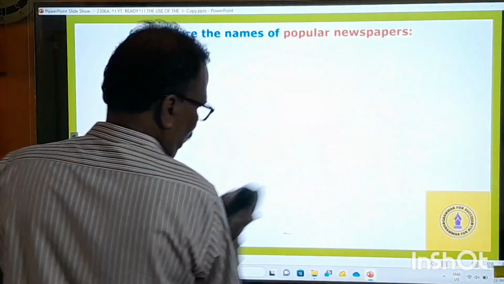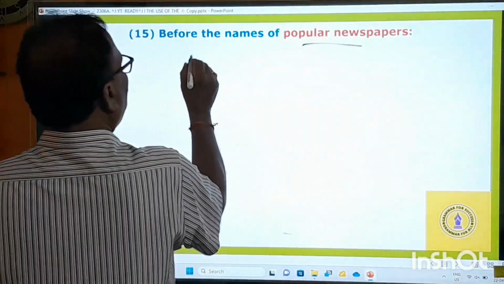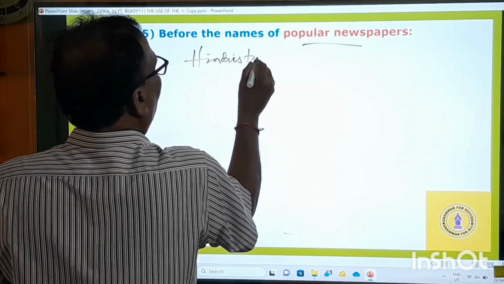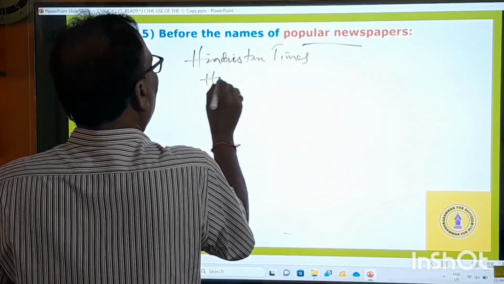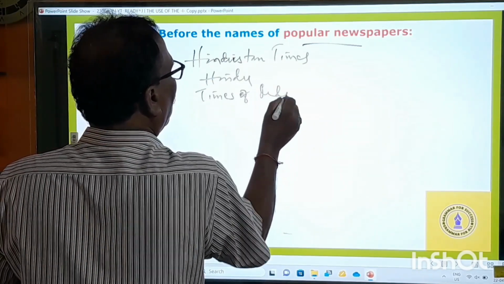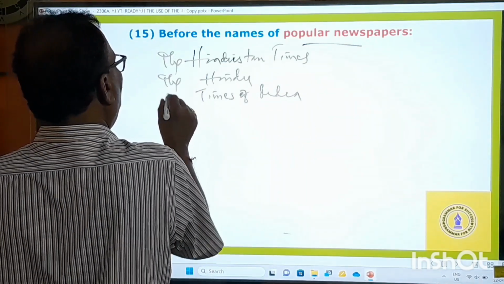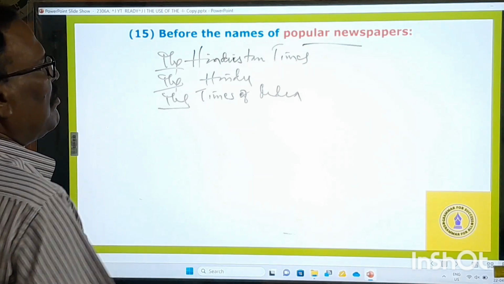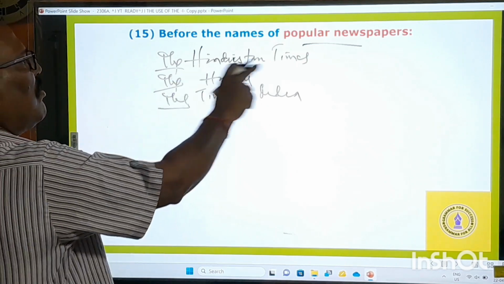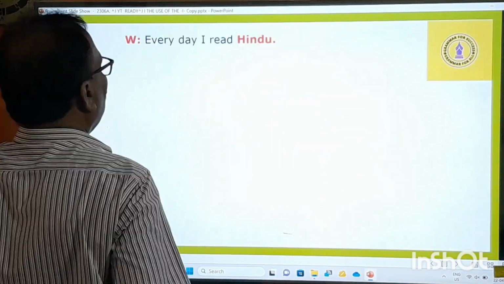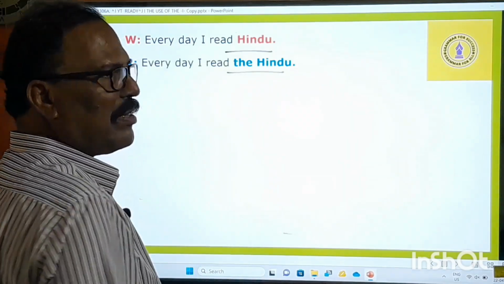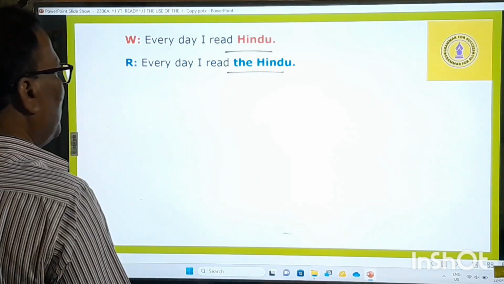Okay, the 15th one is popular newspapers. Hindustan Times, Hindu, Times of India. Before the names of these popular newspapers, we must use the definite article. Before the names of popular newspapers, we must use the: the Hindustan Times, the Hindu, the Times of India. Every day I read Hindu. The Hindu. You read what? The Hindu, a newspaper. The Hindu.